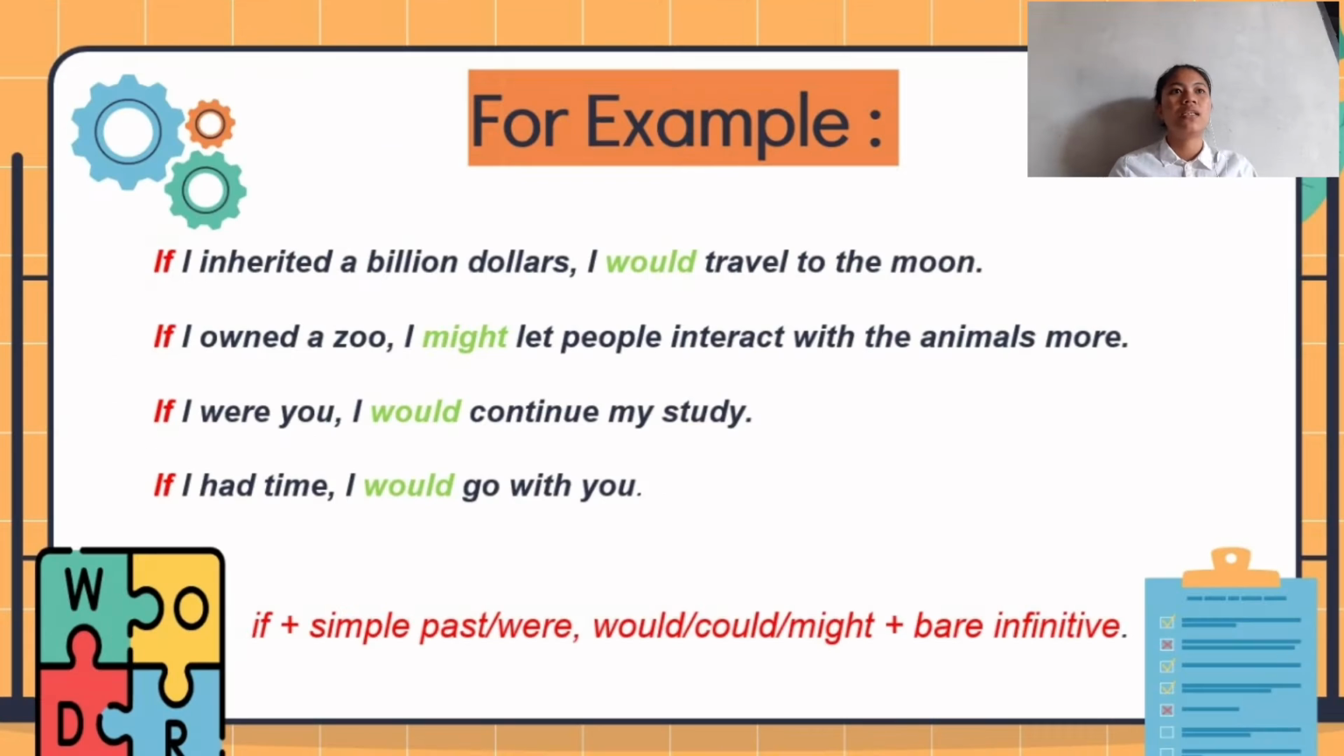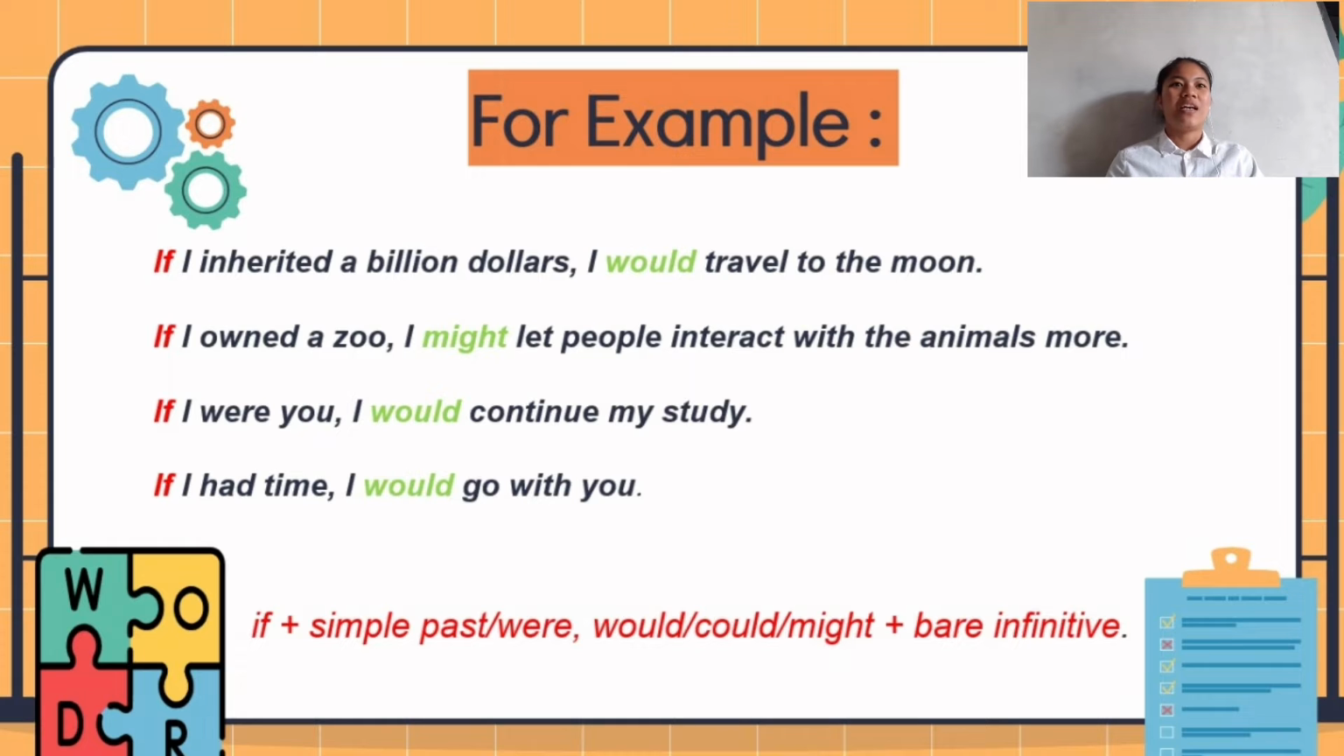And then you can see for the example: if I inherited $1 billion, I would travel to the moon. If you had $1 billion, you would want to travel to the moon. Like this, it is a possibility and never done; this is just dreaming. So in fact you don't have $1 billion, and then you can go to the moon. This is just a possibility. You understand?